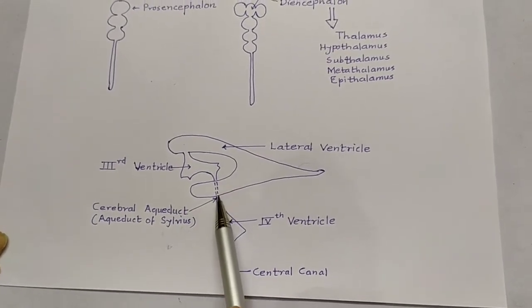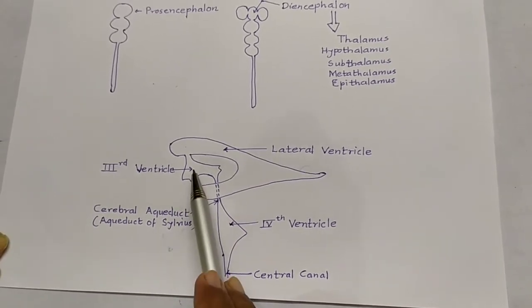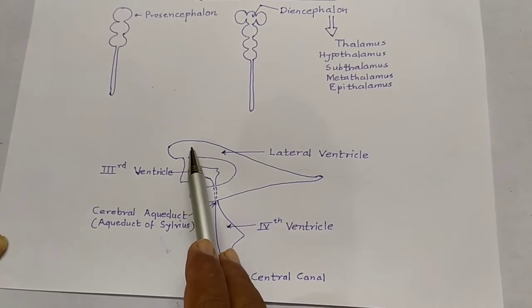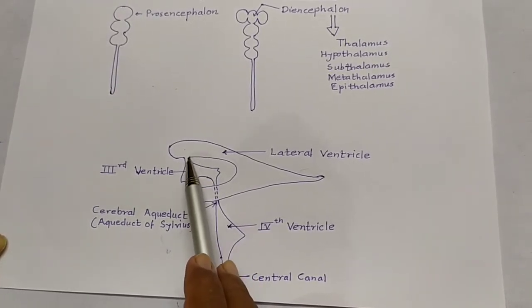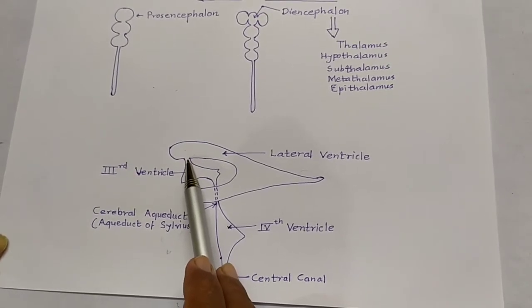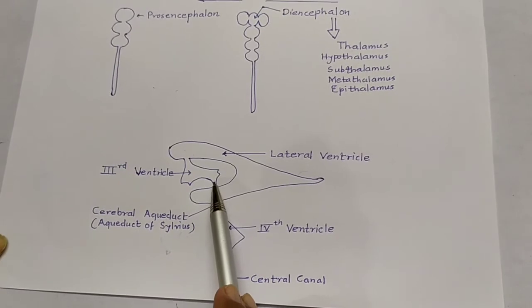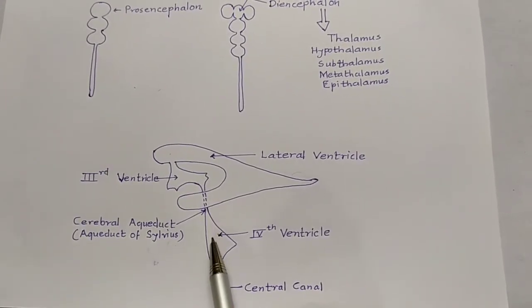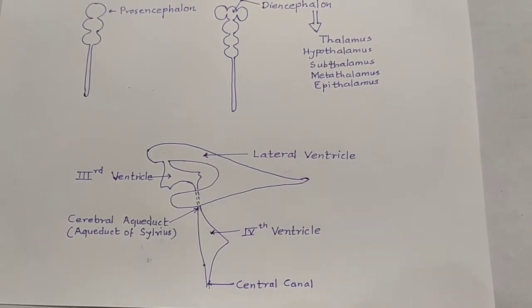The cerebral aqueduct is the cavity of the midbrain. The third ventricle communicates rostrally or superiorly with the lateral ventricle through the interventricular foramen of Monro, while caudally or inferiorly it communicates with the fourth ventricle by the cerebral aqueduct.